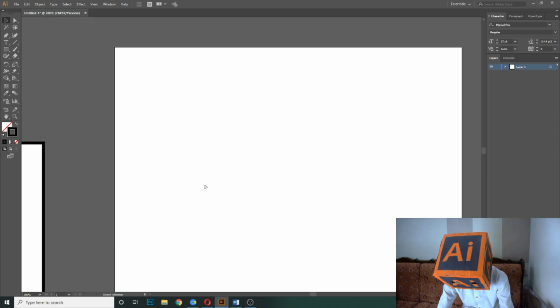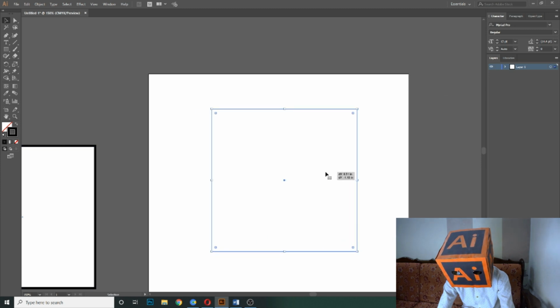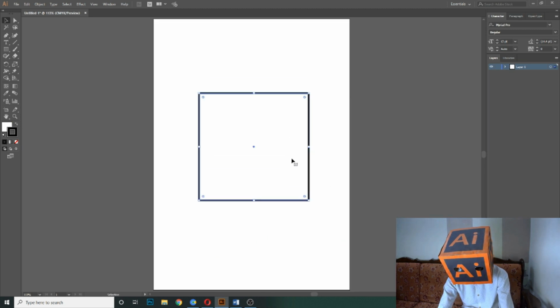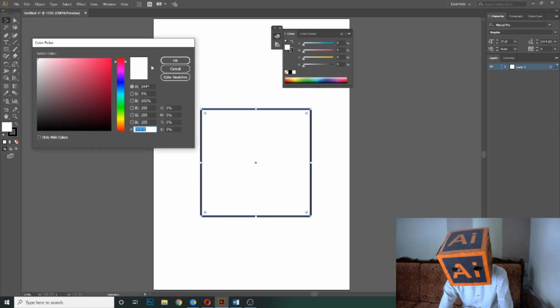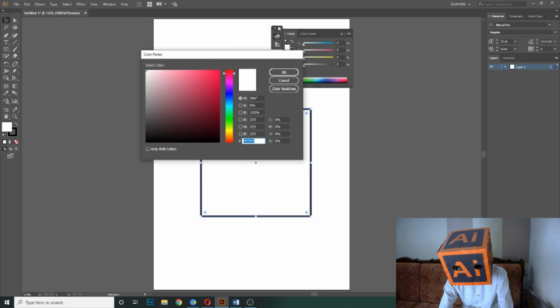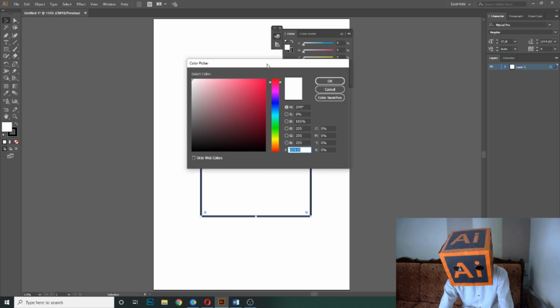So let's say I delete this. Then again I came on over this shape. So let's say if you want to change the color of the fill or the stroke, then I select the shape by using the selection tool, and then I double click on the fill or the stroke. Double click here. Then this type of color picker will open, and you can pick any color by using this small circle.